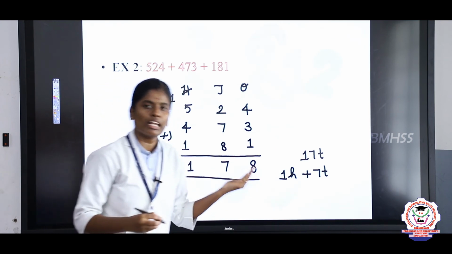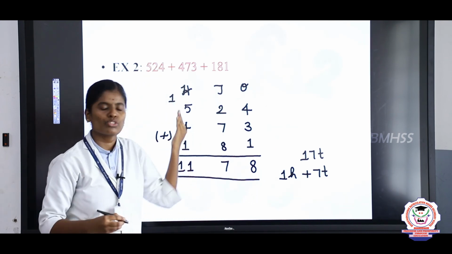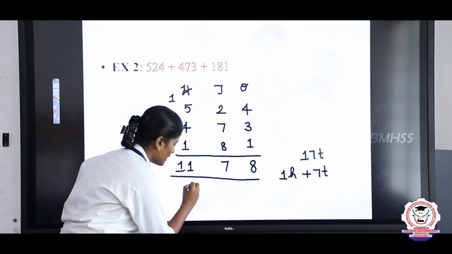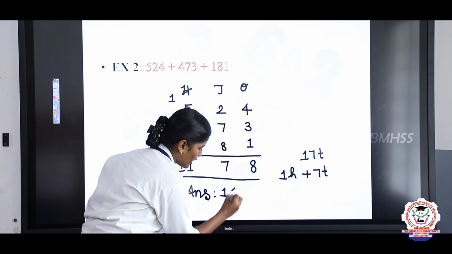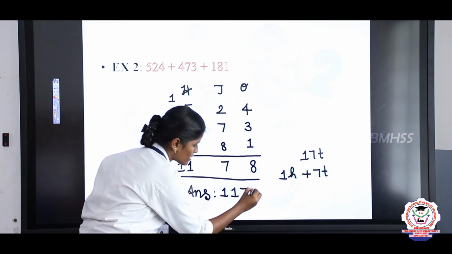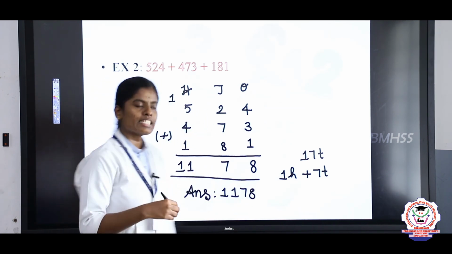Why we wrote 11 here: there is no thousands place, so simply you write 11. Finally the answer is 1178.